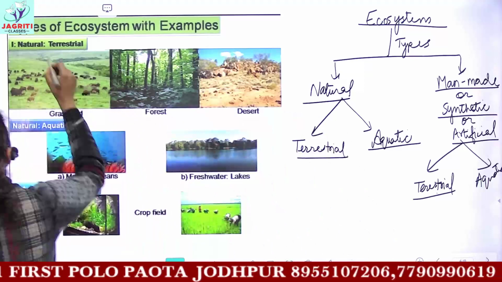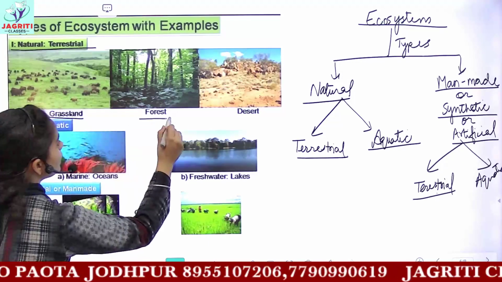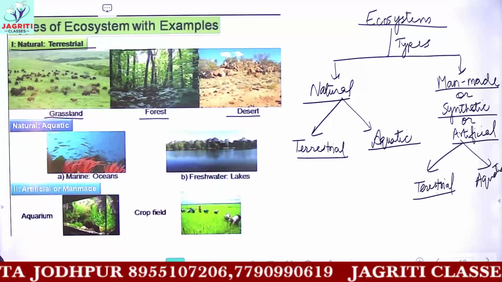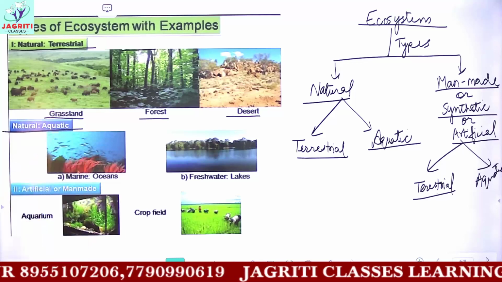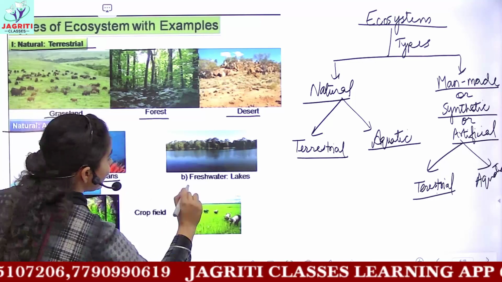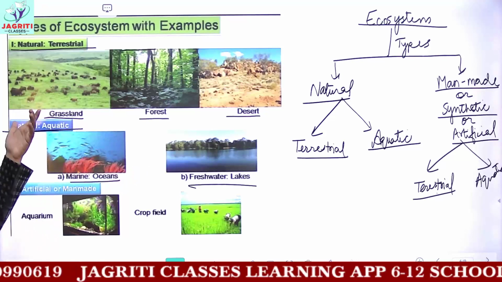Firstly, if we see the natural terrestrial ecosystem, then you have grasslands, forests and deserts. For the natural aquatic ecosystems, you have oceans and freshwater lakes, because lakes and oceans are present naturally.